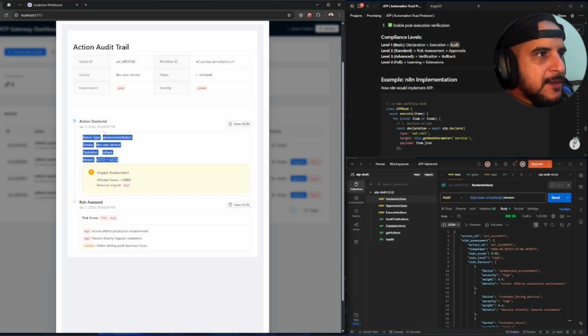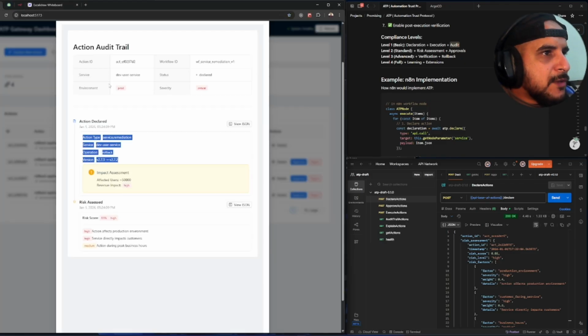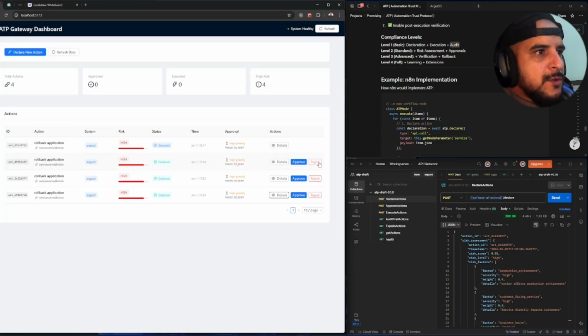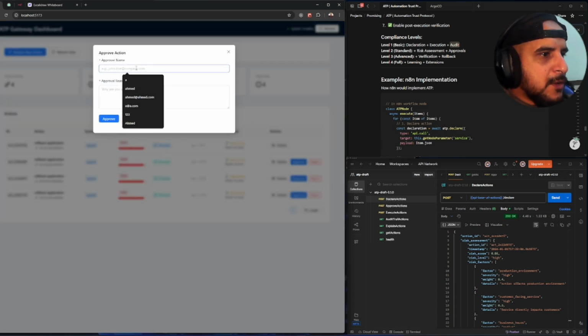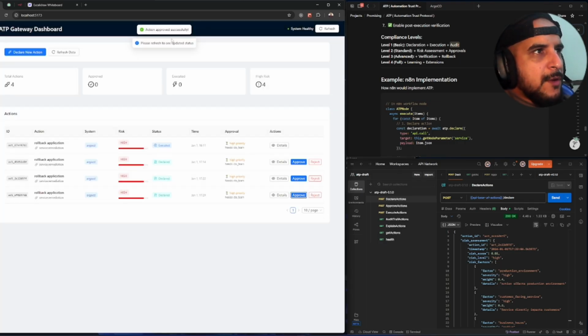Currently, we just declared it from uptime to coma because we simulated a notification. Based on that, what we expect next is that we can reject or approve it, right? So what we're going to do is not this one, it's this one. We're going to do Ahmed, known issue rollback, and I'm just going to approve. As you can see, we approved the action, and if we refresh the page, we can execute this action.